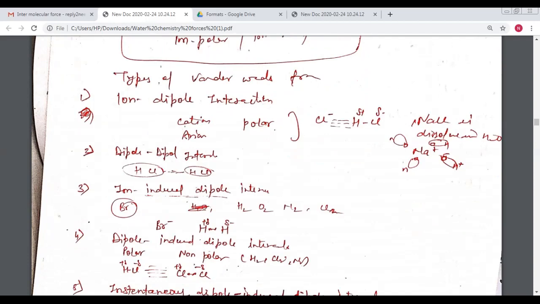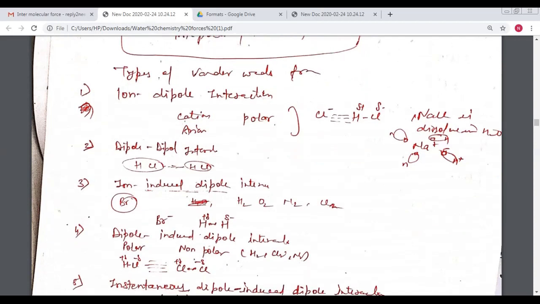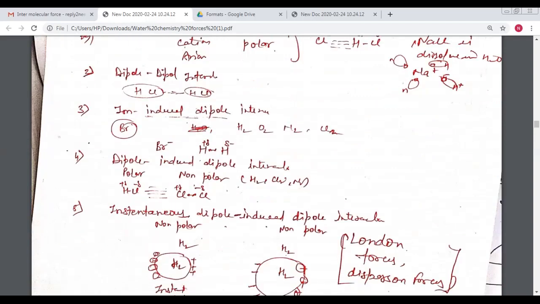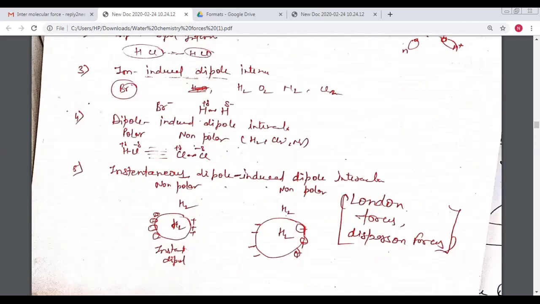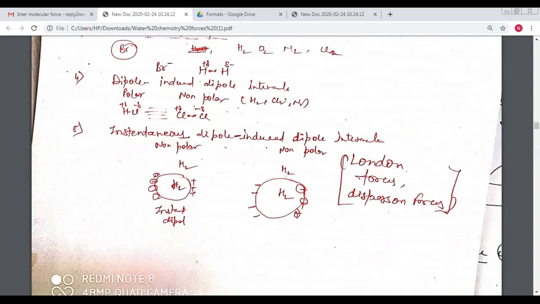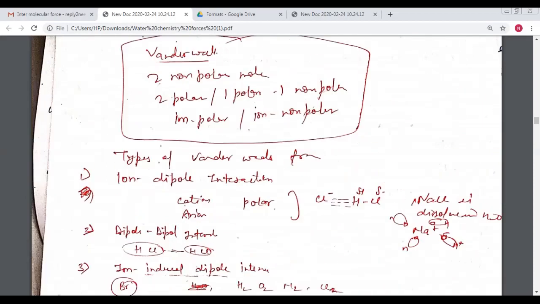The names of these types of interactions are: first, the ion dipole interaction; second, dipole dipole interaction; third, ion induced dipole interaction; fourth, dipole induced dipole interaction; and fifth, instantaneous dipole induced dipole interaction. So we discuss all types of interactions one by one. First is the ion dipole interaction.